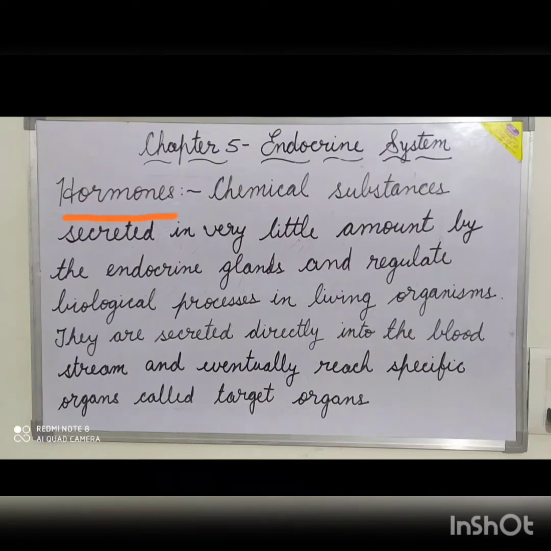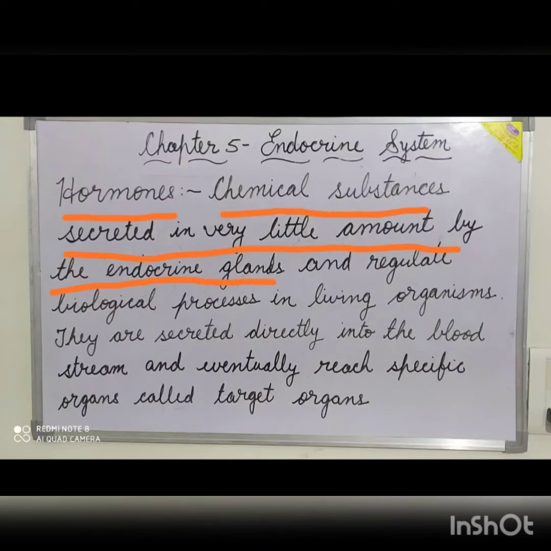Hormones. The chemical substances secreted in very little amounts by the endocrine glands that regulate biological processes in living organisms are called hormones. So hormones are the chemical substances released in our body by the endocrine glands.